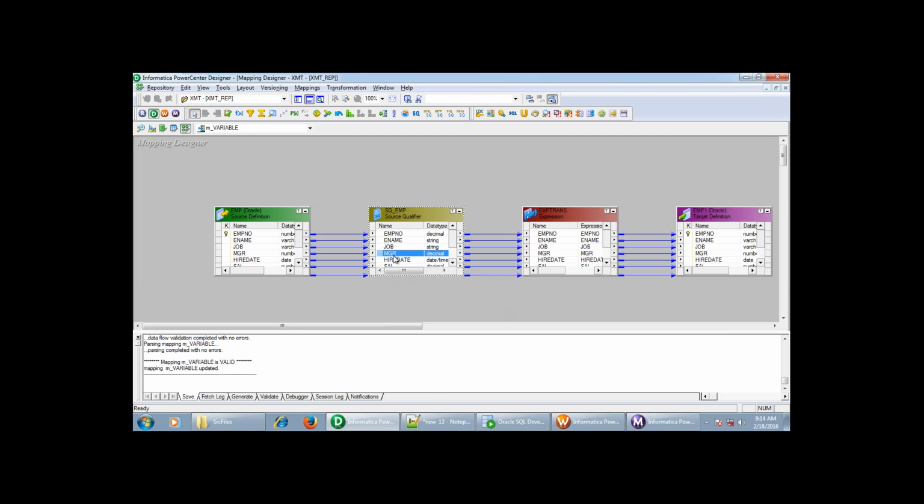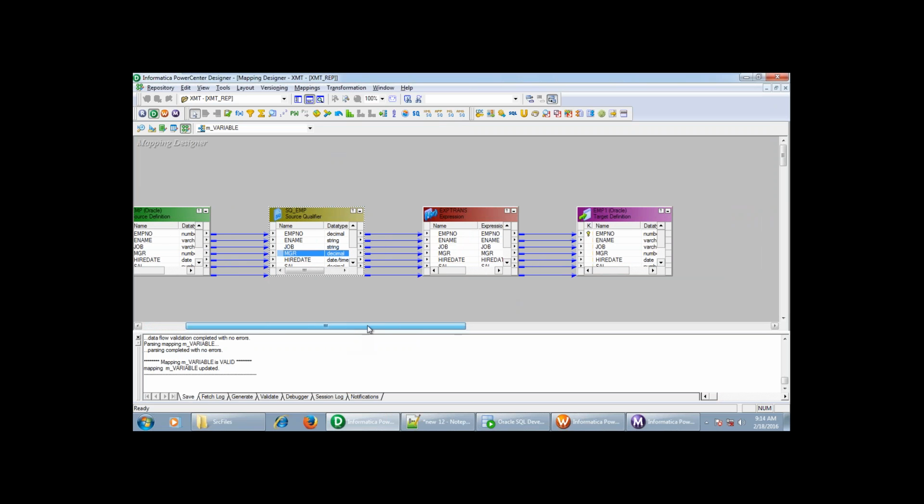Every time it is going to check whether there is any hire date which is greater than the stored value. Currently for the first time there won't be any value present in the variable, so it will allow all the records into the target, and it will store the maximum hire date out of the 14 records in that hire date variable.